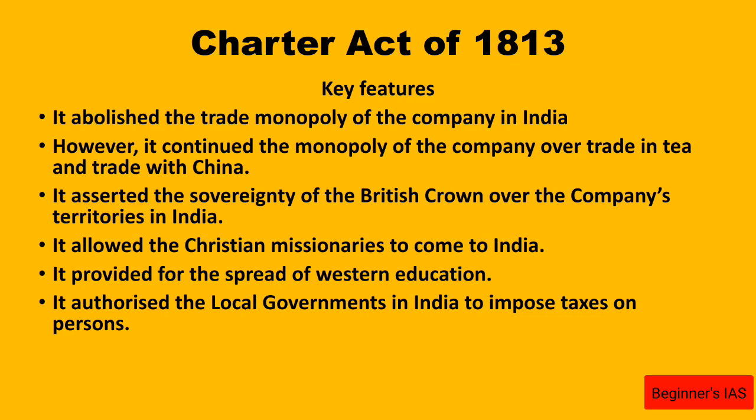It asserted the sovereignty of the British Crown over the company's territory in India. And also, it allowed Christian missionaries to come to India for the purpose of enlightening the people. And also it provided for the spread of Western education among the inhabitants of the British territory in India. Also, this act authorized the local government in India to impose taxes on persons. Also, it stated that it could punish persons for not paying the taxes.